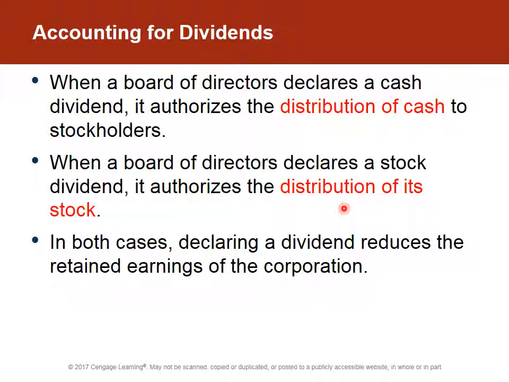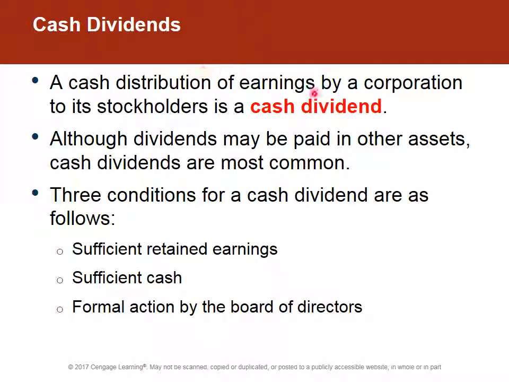And a stock dividend generally is done when the company is weak on cash, but they think that they may have some future advancement in the stock of the company. And it's usually an advantage. The company may say, we're going to give a 15% stock dividend. So a shareholder that owns 100 shares after the stock dividend will own 115 shares. Stock dividends are not taxable. Cash dividends are. But in both cases, as we talked about all throughout this course, when a dividend is declared, retained earnings is reduced.